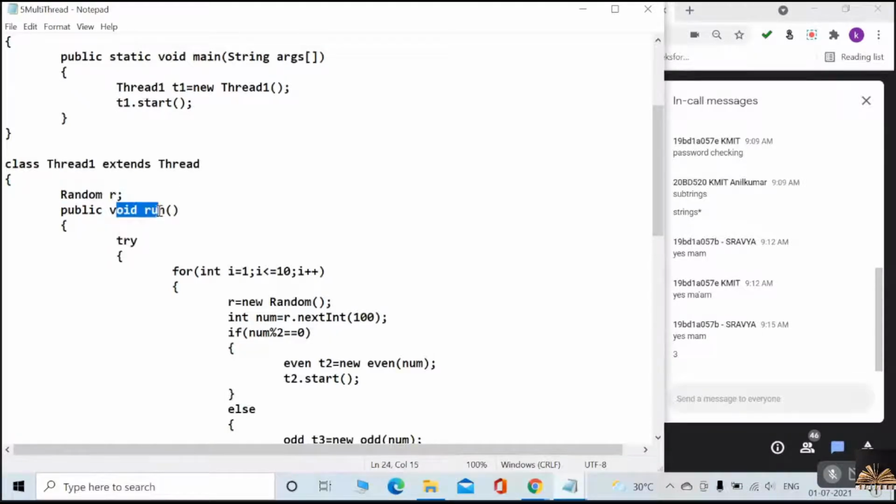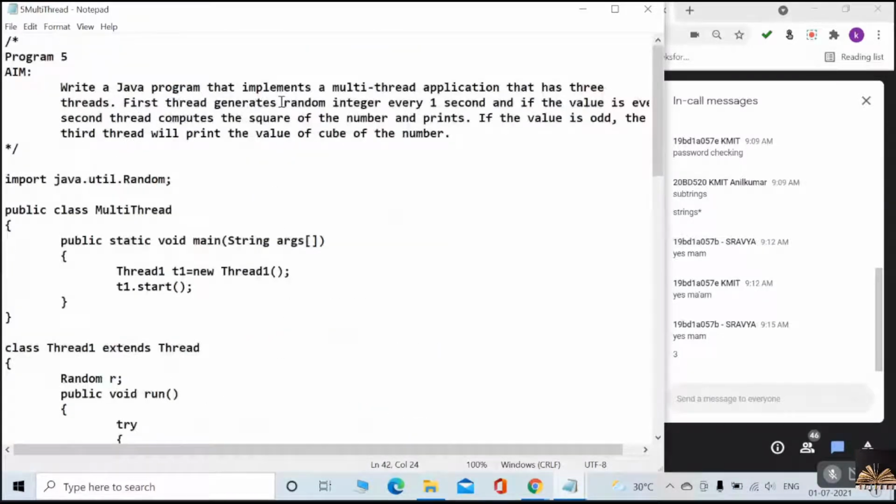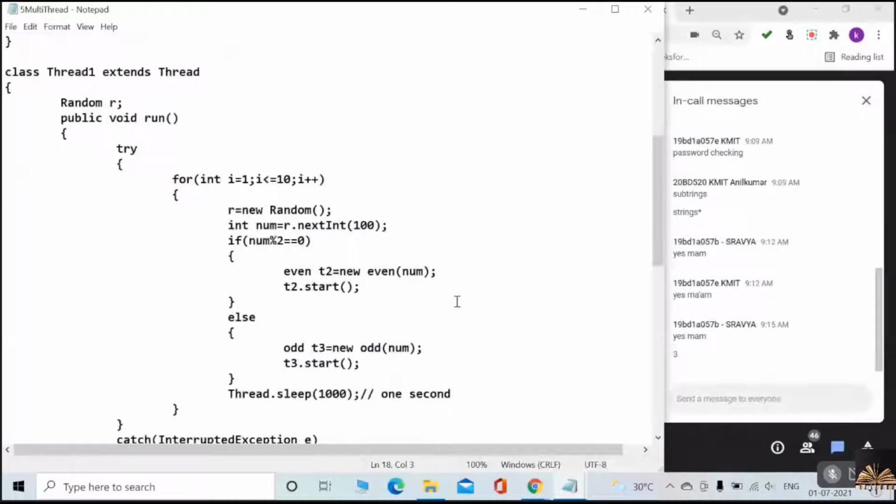In the run method, I kept a try-catch because of the sleep method. We already discussed in the program that a random integer has to be generated every 1 second. So to maintain the time, I used the sleep method.